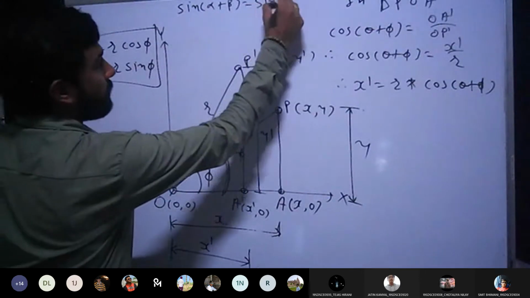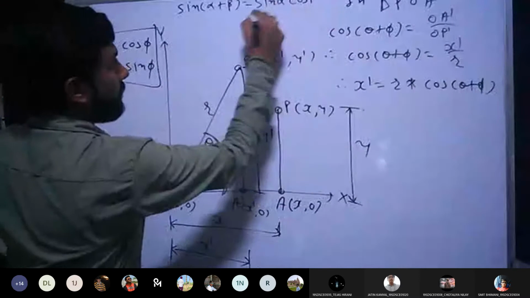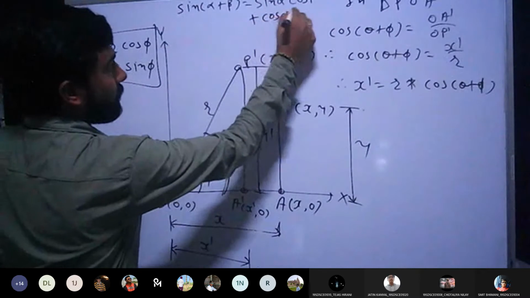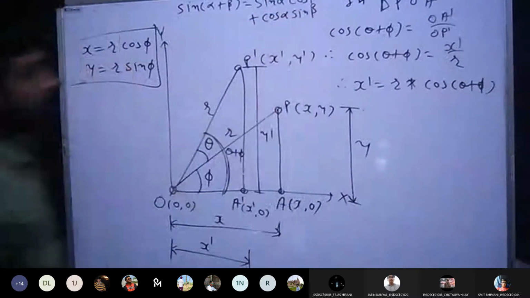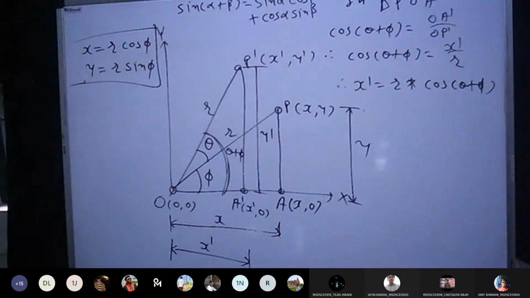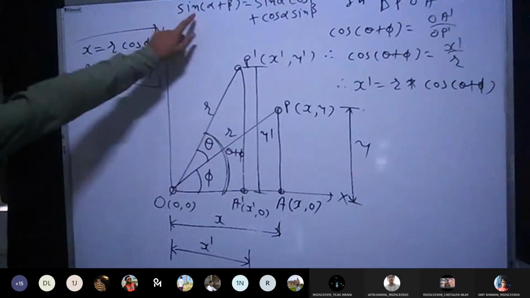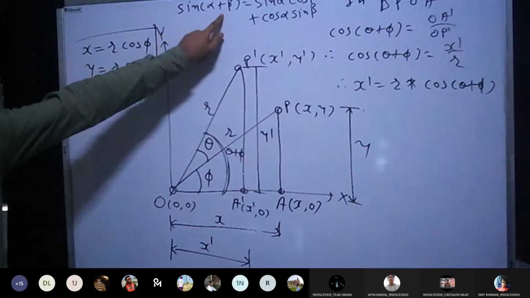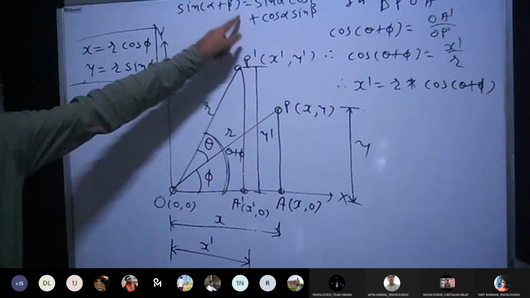If I want to expand sin alpha plus beta, this is how I can expand it. This is the equation which you can remember: sin alpha cos beta plus cos alpha sin beta.